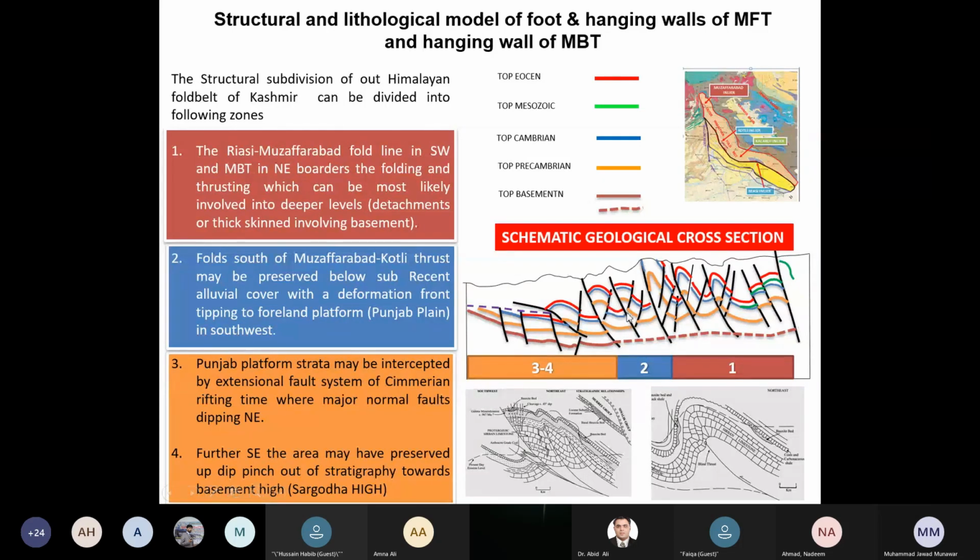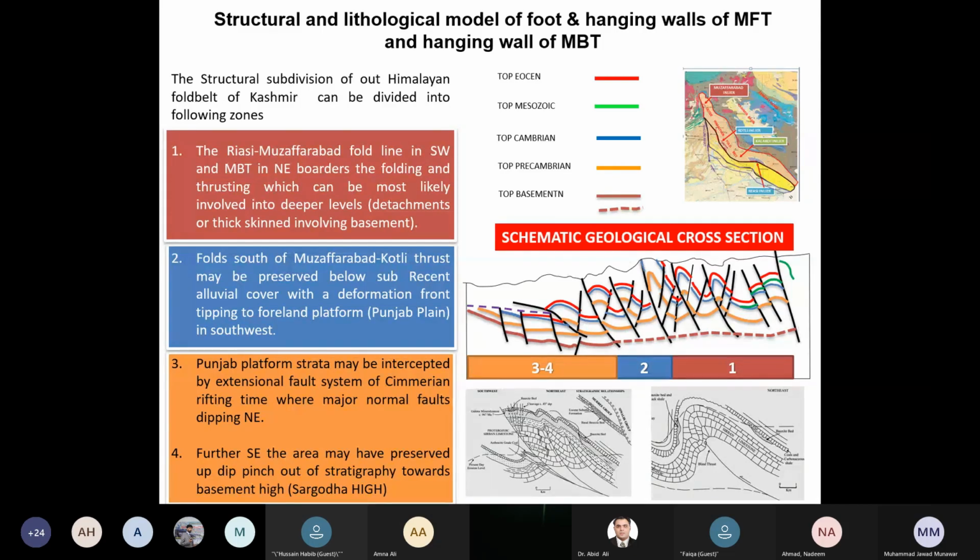I do see them in the Google image, and I posted them basically in the Murray formation, but we believe that below Murray there is a reservoir that has been folded. We cannot predict the depth of the basement, but possibly it would either be detaching above the basement or it might be involved in the basement. That's why the basement has been carried as a hash line. Then towards the Punjab platform, which is the 3 and 4 section part of this section.